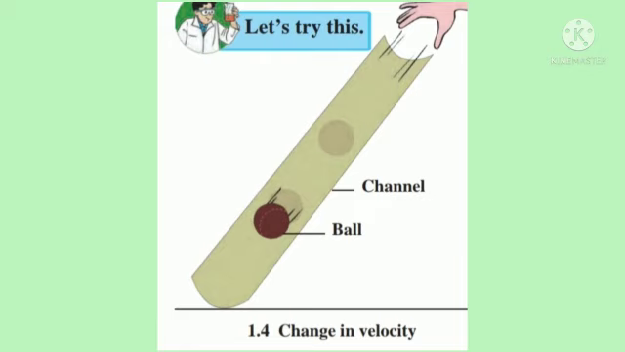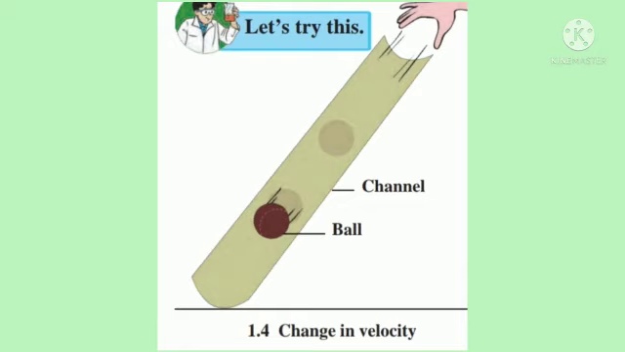Now let us see one activity given in the textbook on page number 4. Take a 1 meter long plastic tube and cut it lengthwise into two halves. Take one of the channel shaped pieces, place one of its ends on the ground and hold the other at some height from the ground. Take a small ball and release it from the upper end of the channel. Observe the velocity of the ball as it rolls down along the channel. Is its velocity the same at all points? No, its velocity is changing.